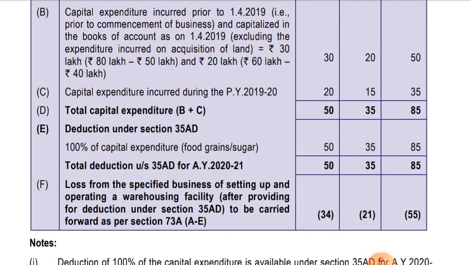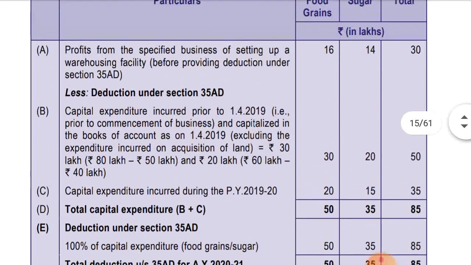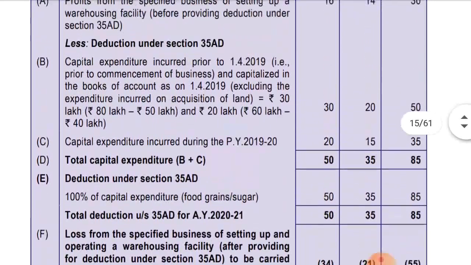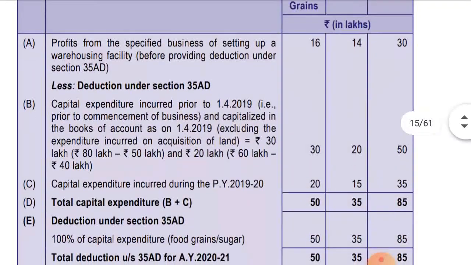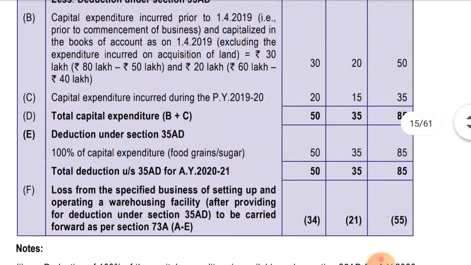Loss from specified business of setting up and operating warehousing facility after providing deduction under section 35AD to be carried forward as per section 73A. So in respect of food grain business, 34 lakhs is loss, and in respect of sugar business, that is 14 minus 35 lakhs, that is 21 lakhs is loss. Total loss is coming to 55 lakhs.